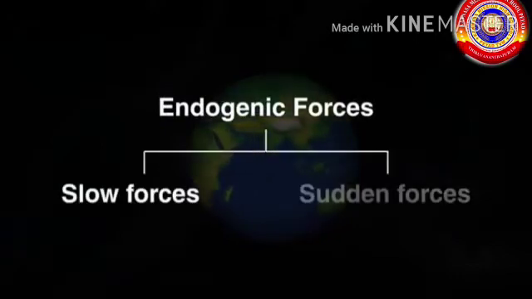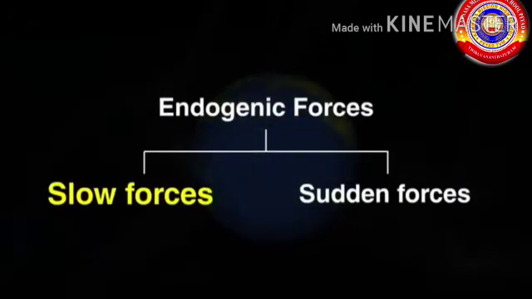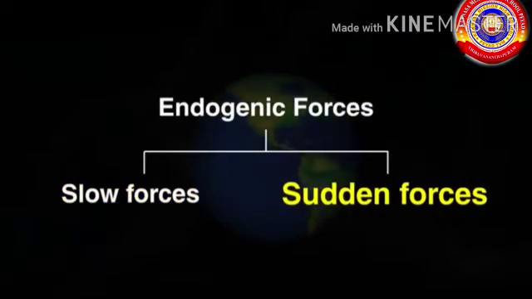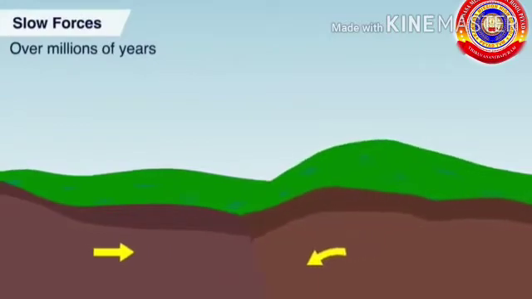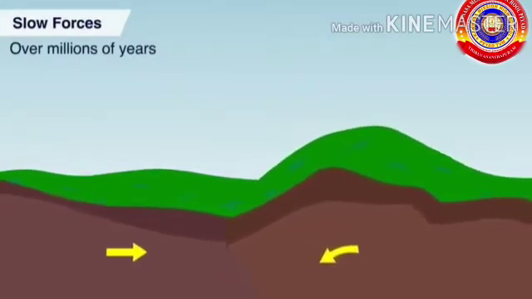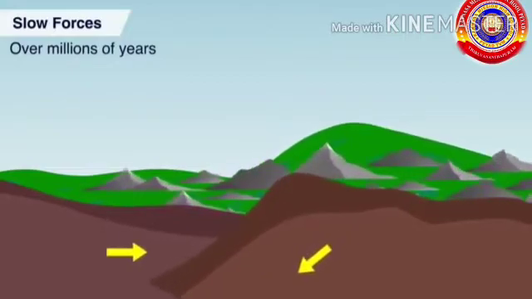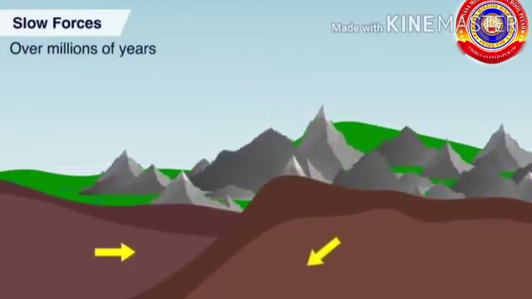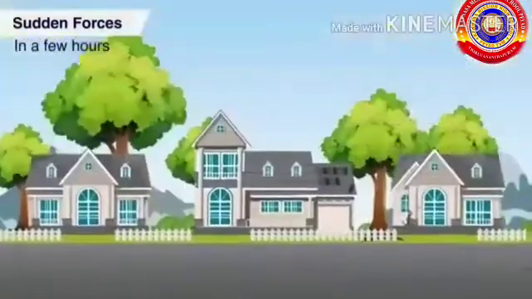This causes two types of endogenic forces: slow forces and sudden forces. Sudden forces cause the formation of mountains. This is how the Himalayas were formed. Sudden forces result in volcanic eruptions and earthquakes.